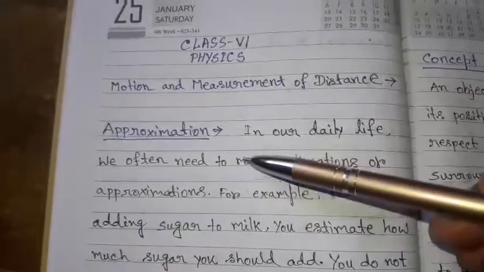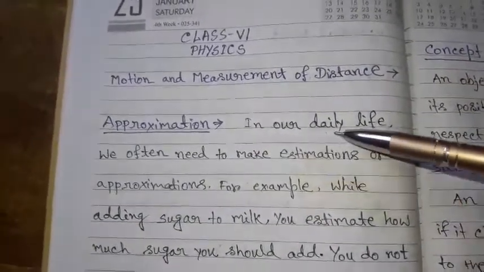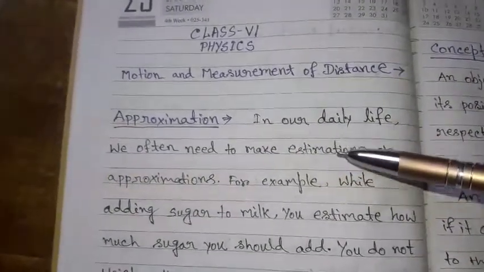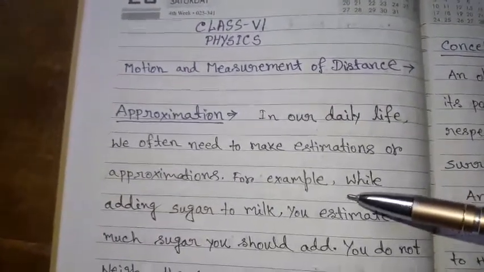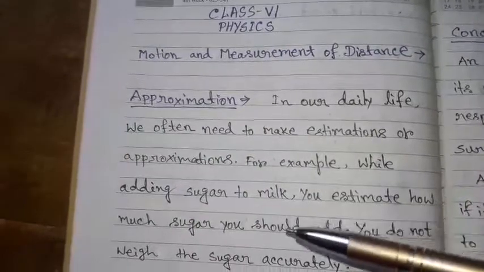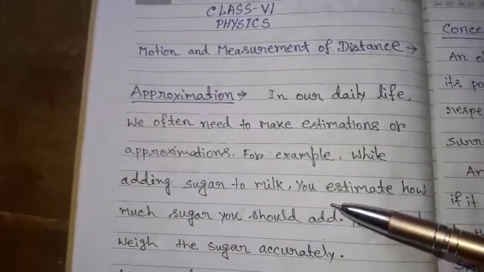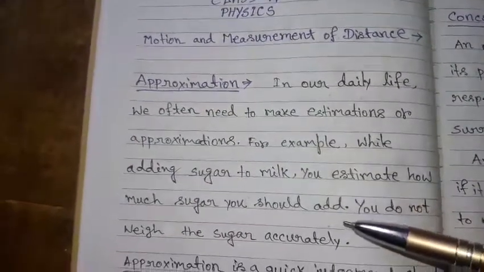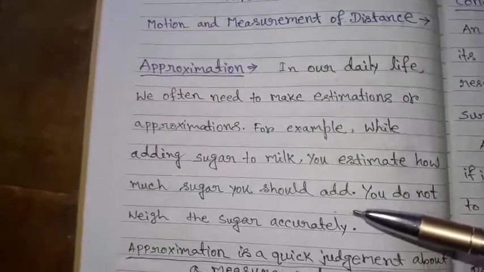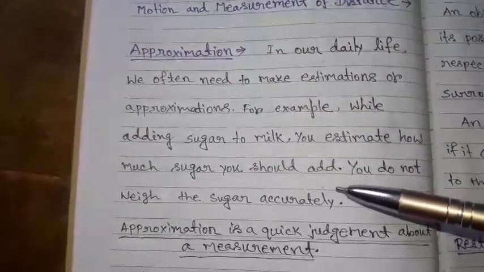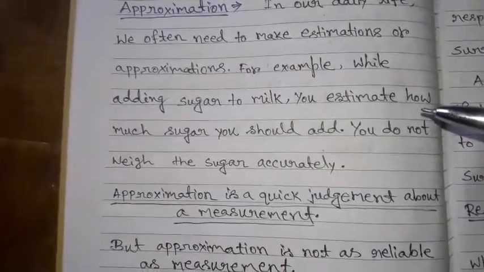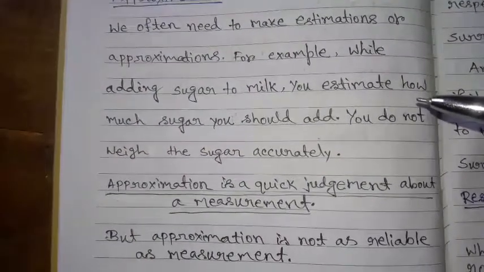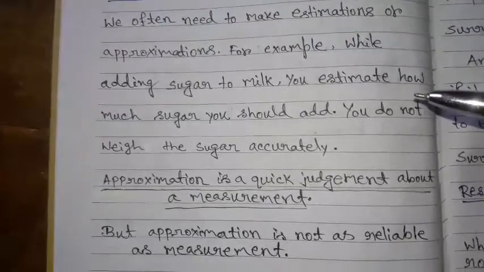First topic, approximation. In our daily life, we often need to make estimations or approximations. For example, while adding sugar to milk, you estimate how much sugar you should add. You do not weigh the sugar accurately. Approximation is a quick judgment about a measurement, but approximation is not as reliable as measurement.